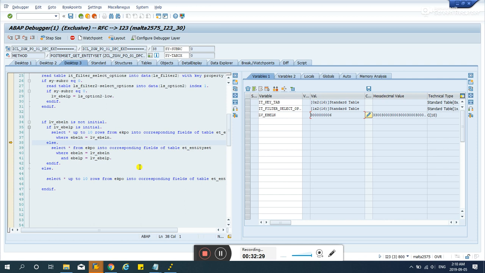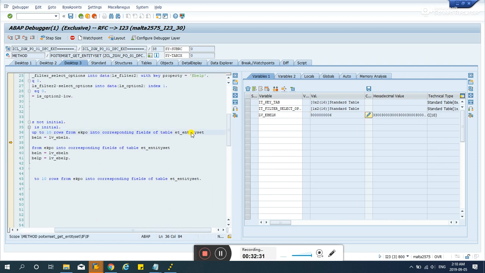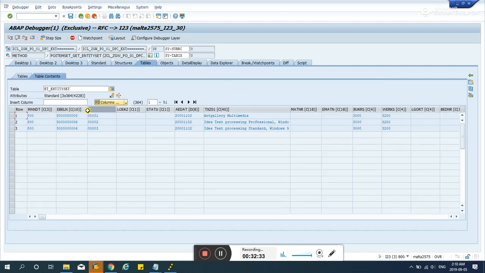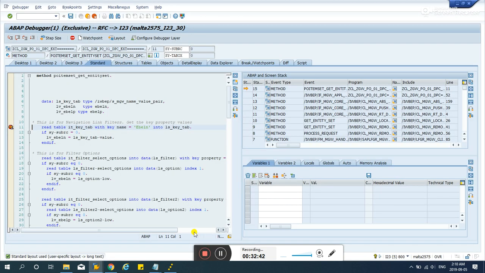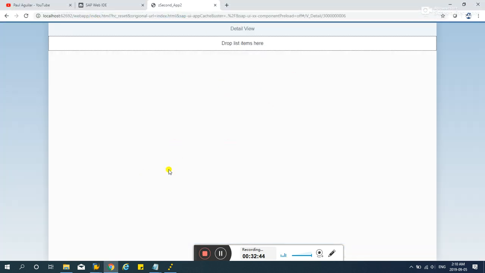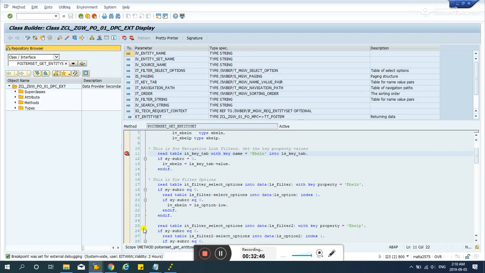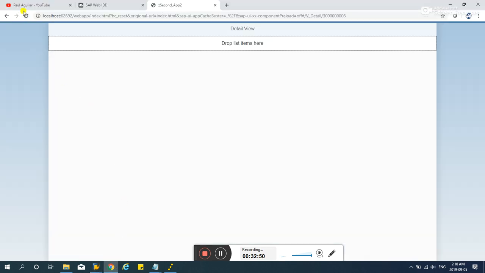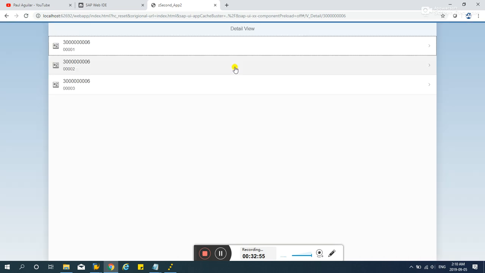And this is the select statement that was satisfied. If we go to entity set, it has 3 lines, 1, 2, 3 under this ebilin. Okay, and if we hit F8 again, it's not going to show you any results. Let's remove that breakpoint first before testing it again. Okay, 1, 2, 3. Okay.